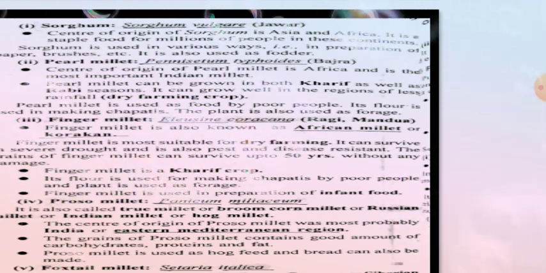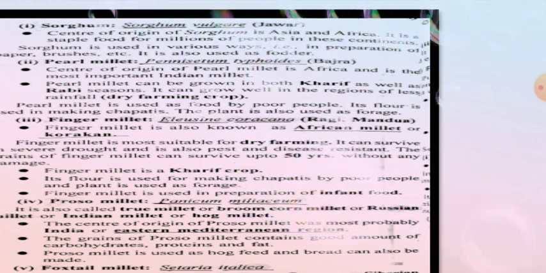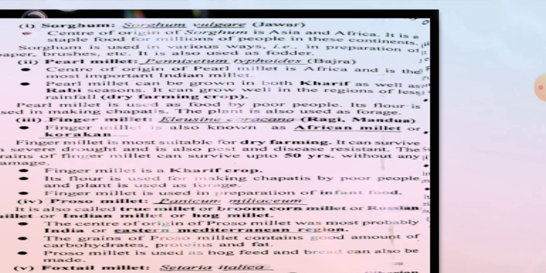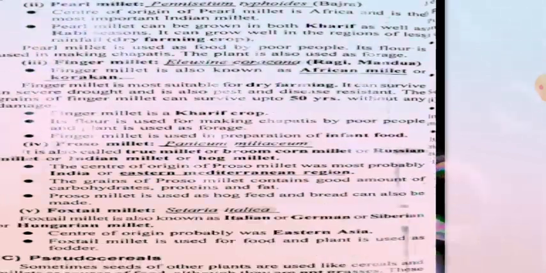So then comes the proso millets. Its scientific name is Panicum miliaceum. This is commonly called the true millet, the broom corn millet, or the Russian millet.